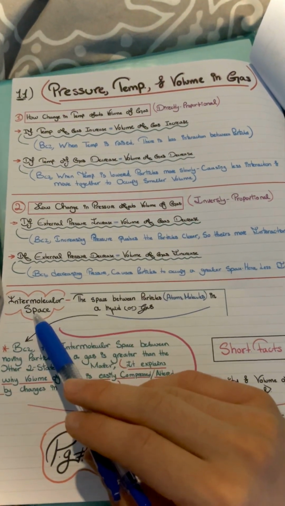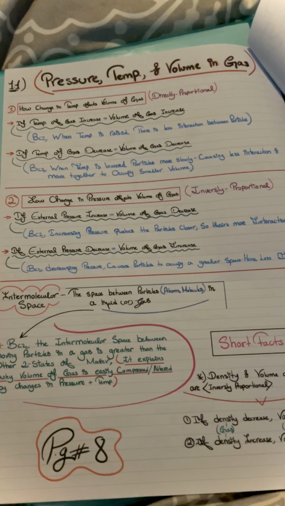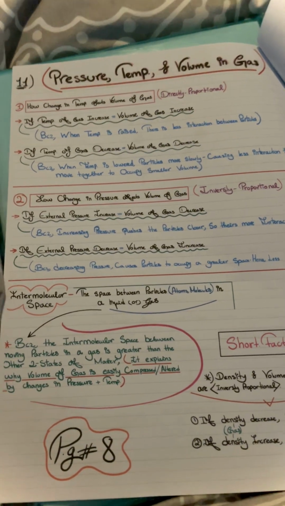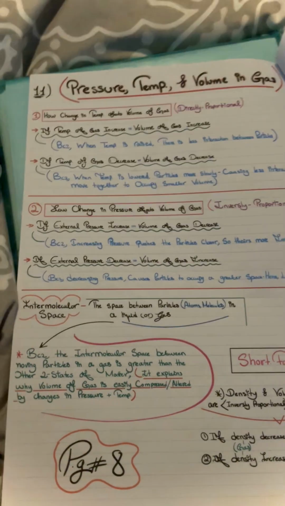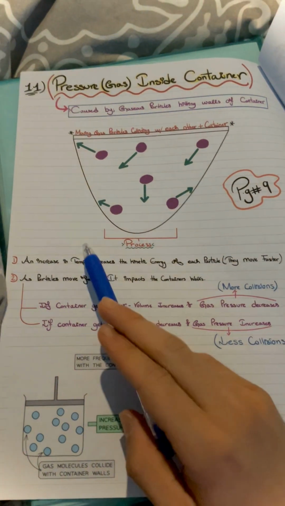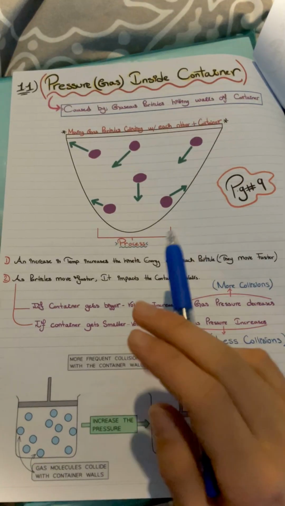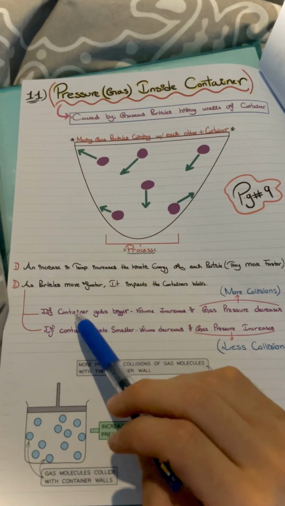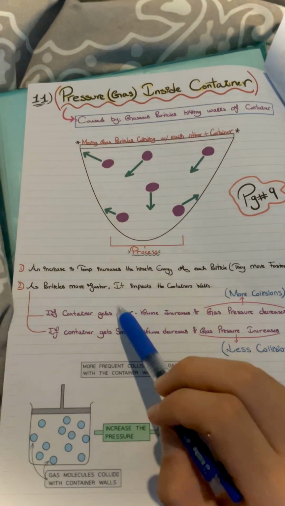Now, intermolecular space is the space between particles like atoms or molecules. Because the intermolecular space between moving particles in a gas is greater than in the other two states, this is why they are affected so widely by changes in temperature and pressure. As you can see, an increase in temperature increases the kinetic energy. Increasing the kinetic energy means they move faster, so eventually it is going to increase the volume of the container. If the container gets bigger, volume increases, so gas pressure decreases, but the temperature increases.